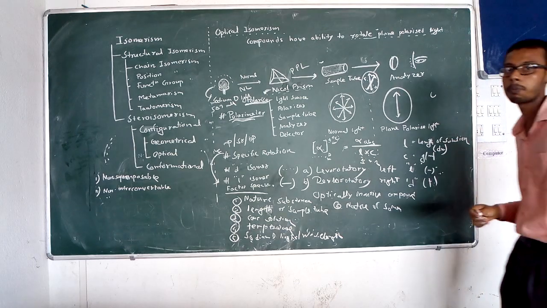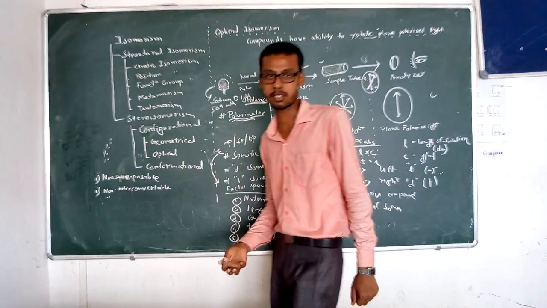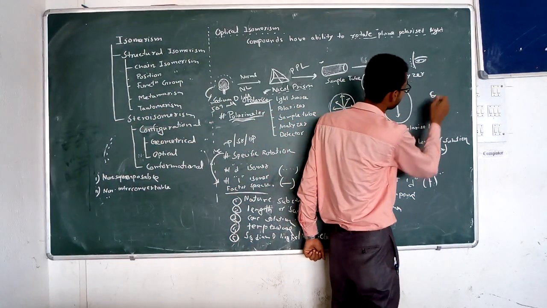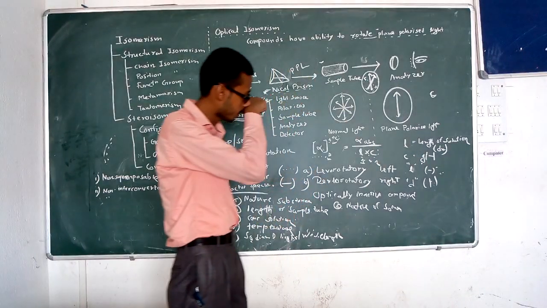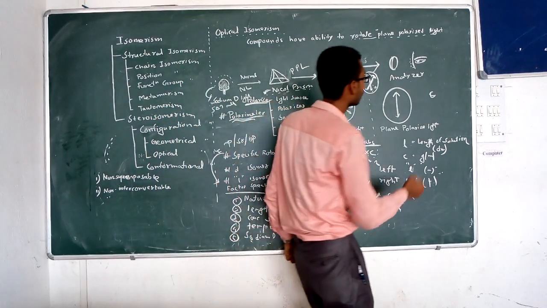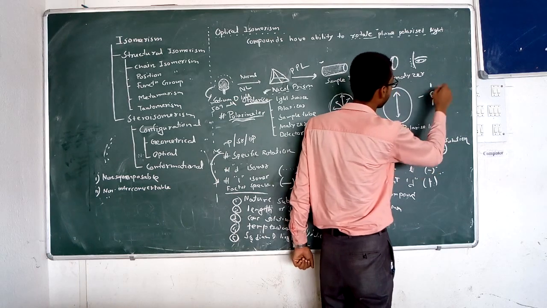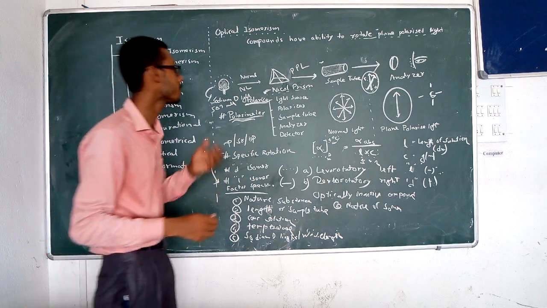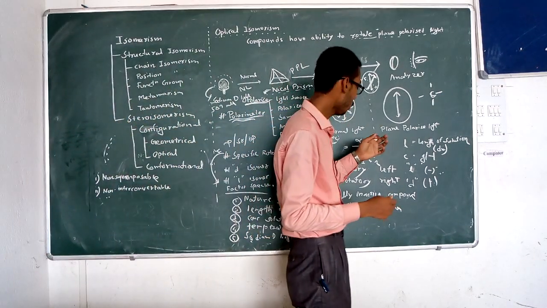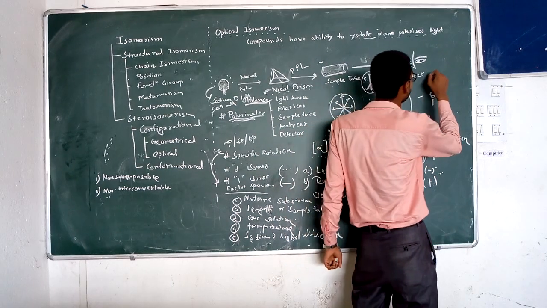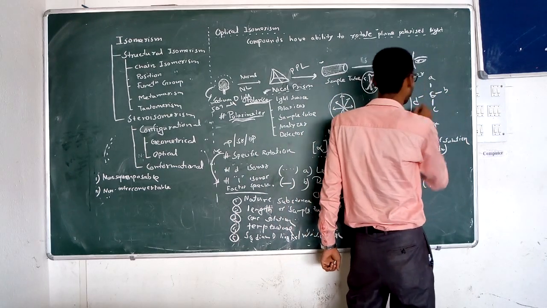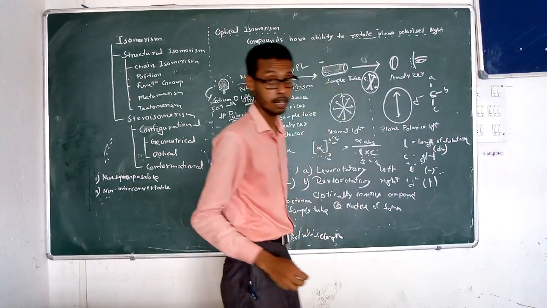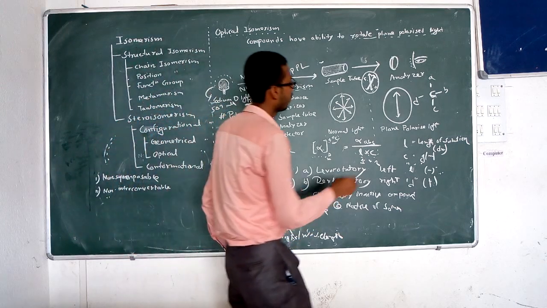All compounds are not optically active. It has to have some chiral center. Chiral center means a carbon which must possess the chirality characteristic. Chirality characteristic, what is this? Normally you know that carbon forms a tetrahedral, it has 4 valency and is attached with 4 groups. So if those 4 groups are different, like A, B, C, D, then this carbon is known as chiral, and this is dissymmetry.